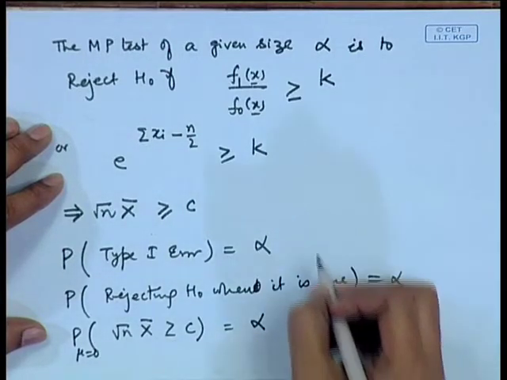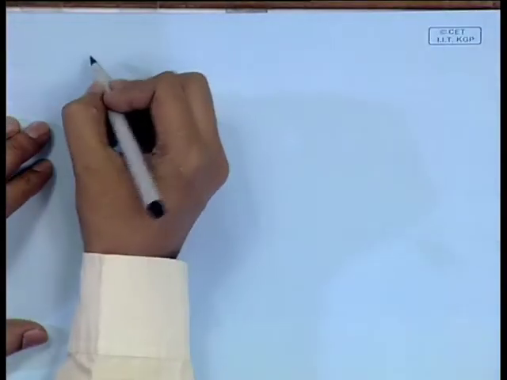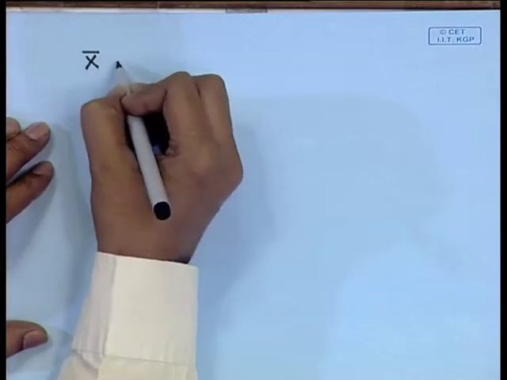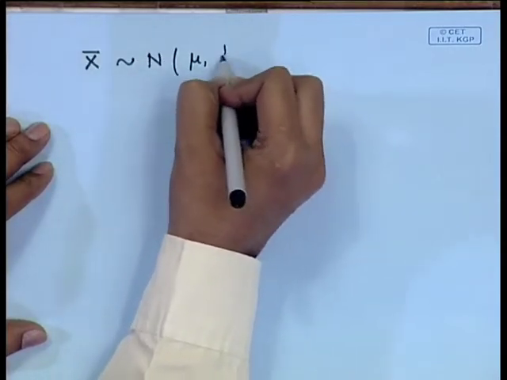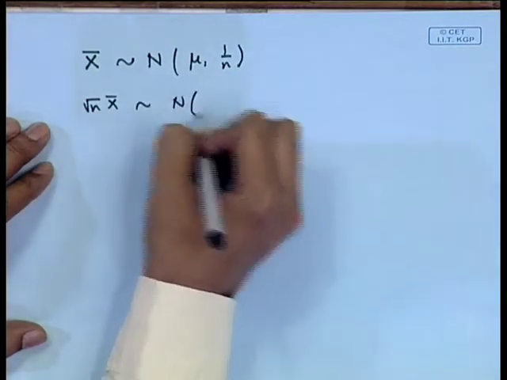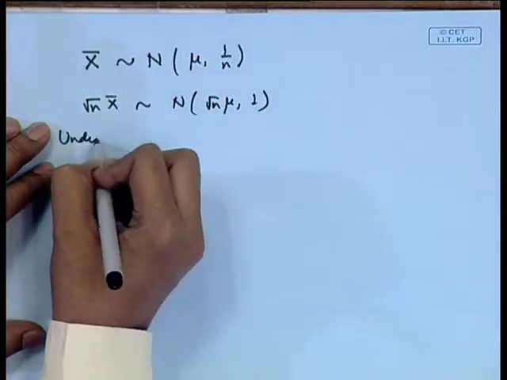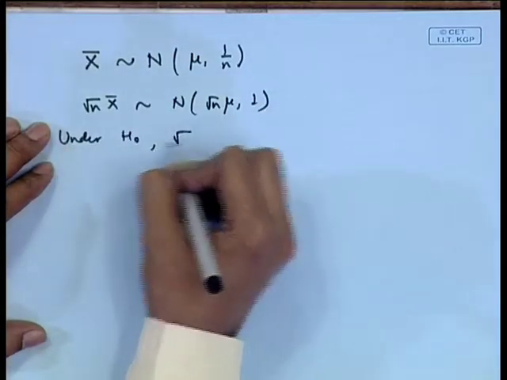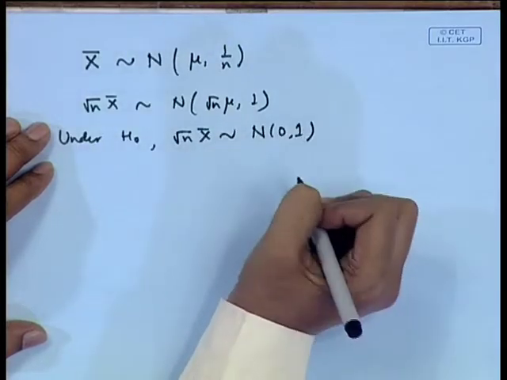Now, you see the distribution of x bar. Since x 1, x 2, ..., x n is a random sample from normal distribution, x bar follows normal mu, 1 by n. So, root n x bar follows normal root n mu, 1. So, under H naught, root n x bar follows normal 0, 1.